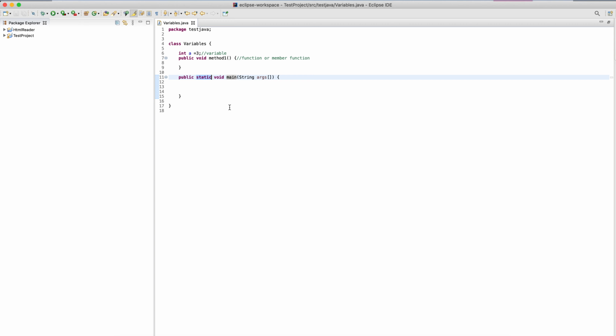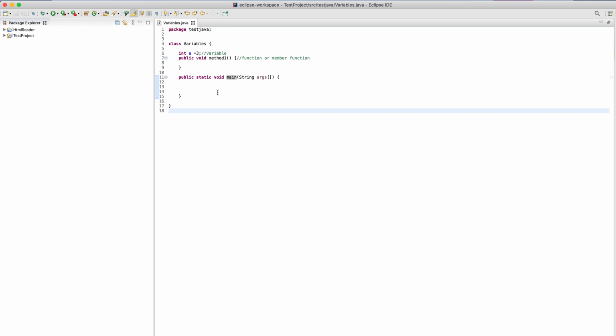That is why this is static, which means you don't need to create an object to access this method. Now void means this is the method's return type. Return type means what my method is going to return. If I am returning something of int, string, or any other data type, I will mention that data type here. But if I am writing void, it means my method is not going to return anything. Then this is my method name, and this means I can have any number of arguments in it. So this is the main structure of a main method.